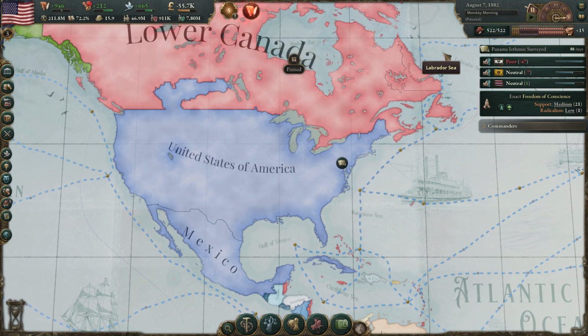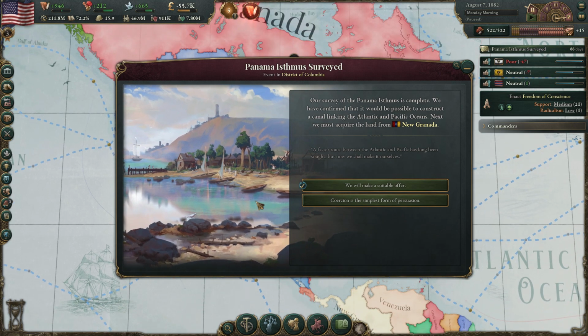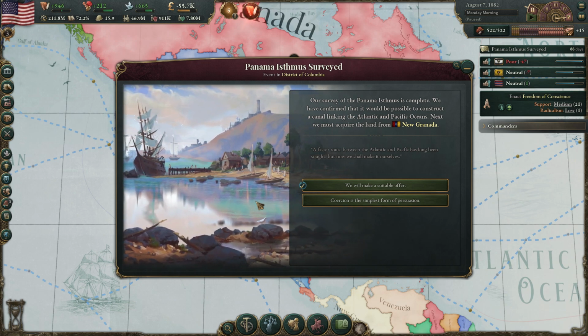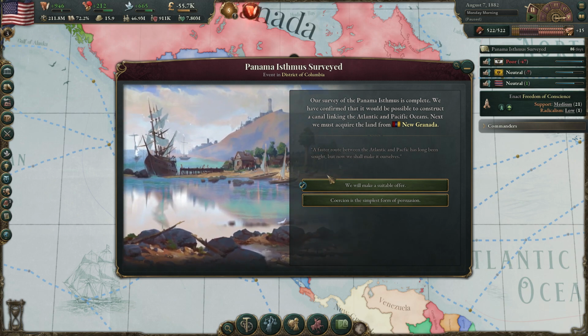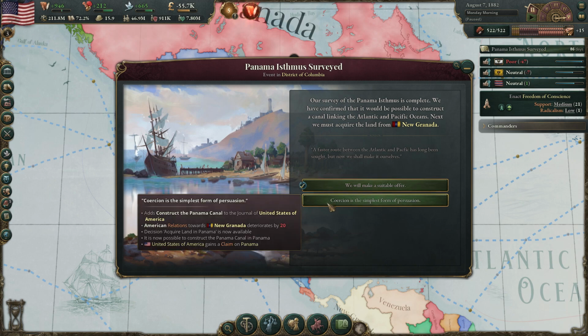We finished up the Panama survey. So our survey of the Panama Isthmus is complete. We have confirmed that it would be possible to construct a canal linking the Atlantic and Pacific Oceans. Next, we must acquire the land from New Granada. So we can say that we will make a suitable offer that'll increase relations by 10 and add this journal entry. Or we can say coercion is the simplest form of persuasion. So we still get the journal entry and all that kind of stuff, but we decrease relations and we'll get a claim on Panama.